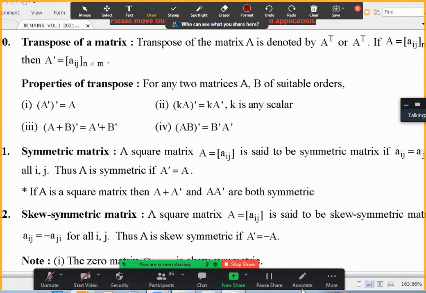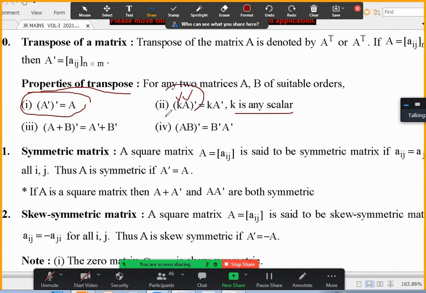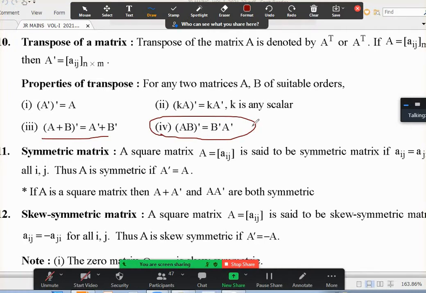So now, in the morning I was explaining about properties of transpose. First I told about this. You transpose it and again transpose, you will get the same thing. A transpose whole transpose is A. Next, what is this? K is a scalar here. You take a matrix A, for example, you multiply by 7. 7A whole transpose is the same as 7 into A transpose. So whether you multiply a matrix with a number after transpose or before transpose, it is the same. This is very simple. A plus B whole transpose is the same as A transpose plus B transpose. This I spent a little more time on and explained how AB transpose equals B transpose A transpose. We'll write something about this in the notes later on.